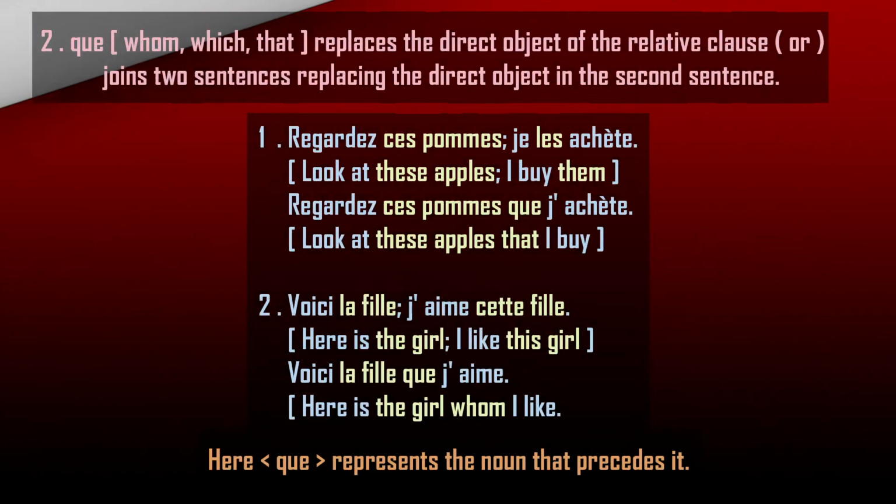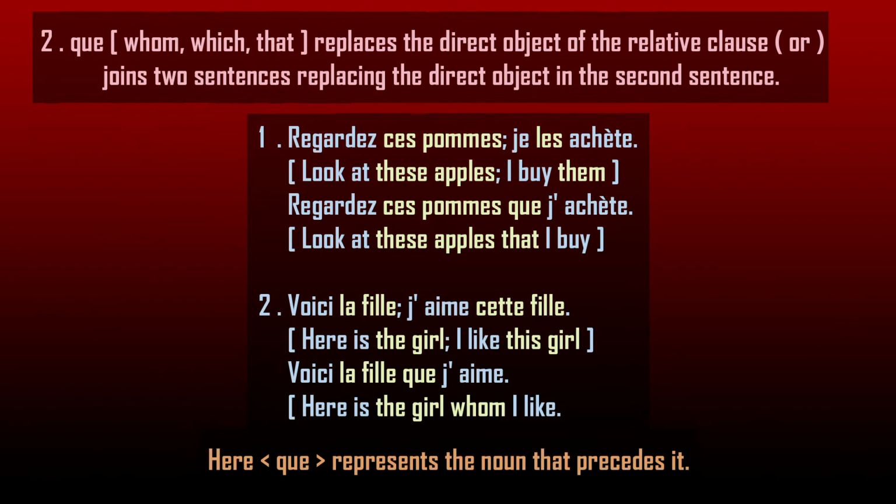Next relative pronoun que, whom, which, that, replaces the direct object of the relative clause.